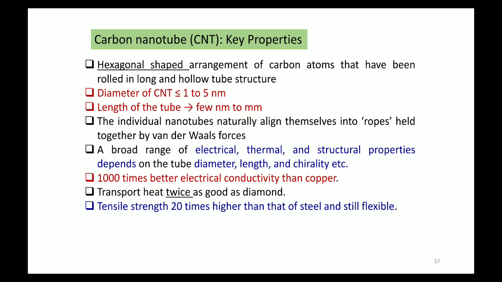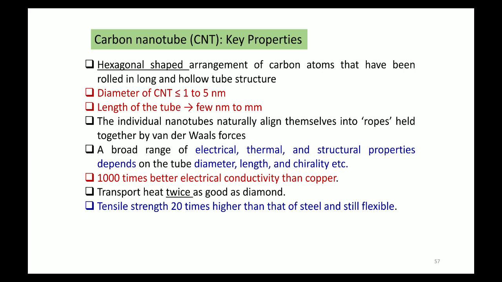Scientists observed experimentally that making a single carbon nanotube is very hard, because when you prepare a single carbon nanotube, many other single carbon nanotubes are there as well. And they form a rope because there is a van der Waals force of attraction between them. So they look like a rope.